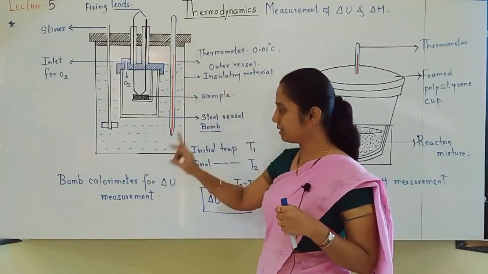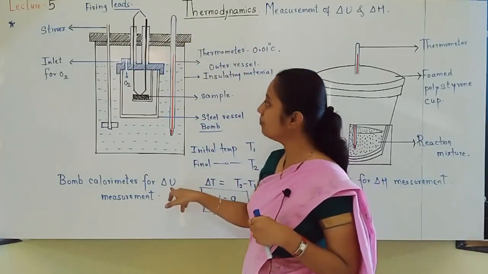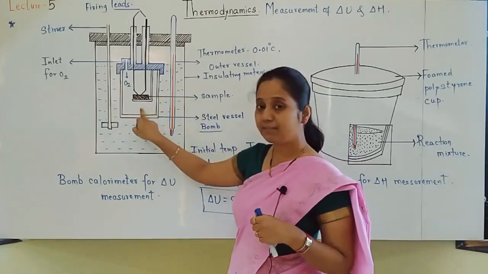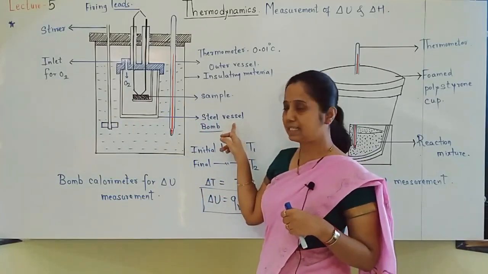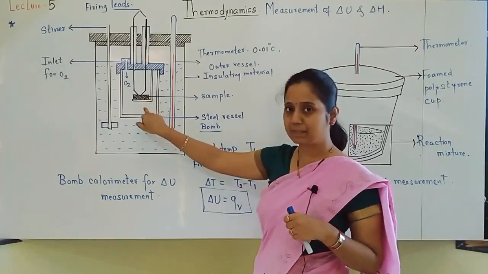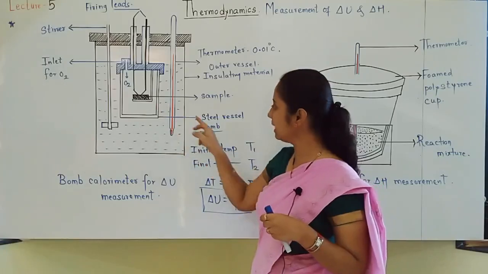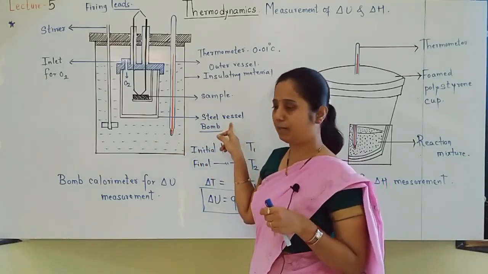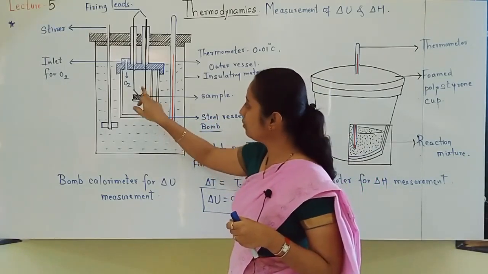This complete apparatus is called a bomb calorimeter. It is used for measurement of change in internal energy. It consists of one vessel inside and one vessel outside. The inside vessel is made up of steel. Thick walls are there to withstand the inside pressure. Why is pressure created? Because here combustion is taking place. Heat will be given out, that creates pressure, and to withstand that, very thick walls will be there.